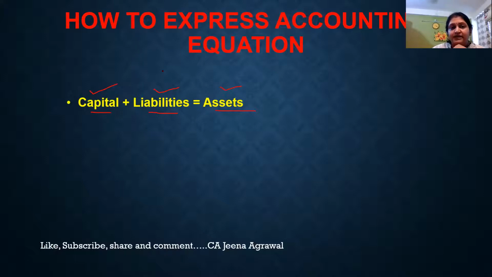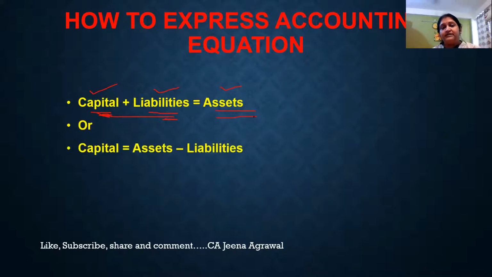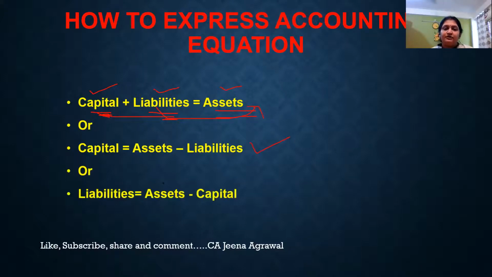So the way to express the dual aspect will be what? Whatever is being invested by the owner, and whatever is being borrowed from outside, both are to be added. And what will I get? Resultantly, I will get the assets. The same equation can be put in another way. That is, capital will be equal to assets minus liabilities. Another way of expressing it could be liabilities is equal to assets minus capital. It is only one equation, but it is being presented in various ways.